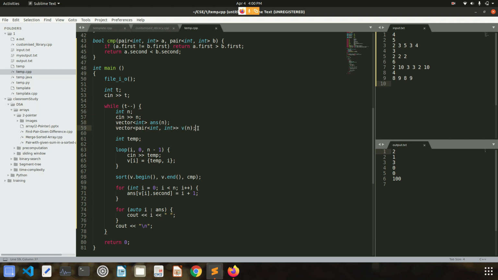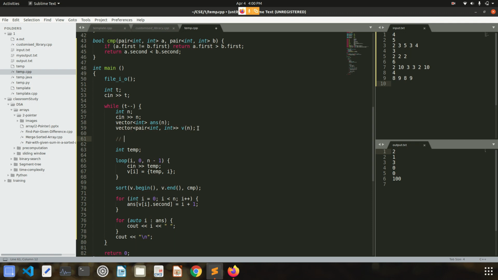Now let me tell you what pairs do. Pairs store values as key and value, or you can say it will be a pair of two integers. I can store a pair of two integers at one place, right?